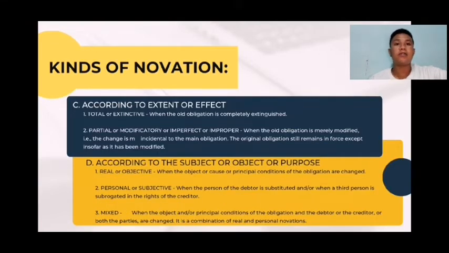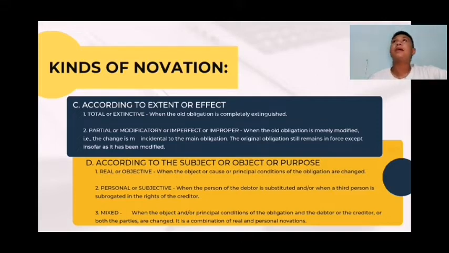So, C, according to extent or effect. Number 1, total or extinctive: when the old obligation is completely extinguished. Number 2, partial, modificatory, imperfect, or improper: when the old obligation is merely modified and the change is merely incidental to the main obligation, so the original obligation still remains in force except in so far as it has been modified.